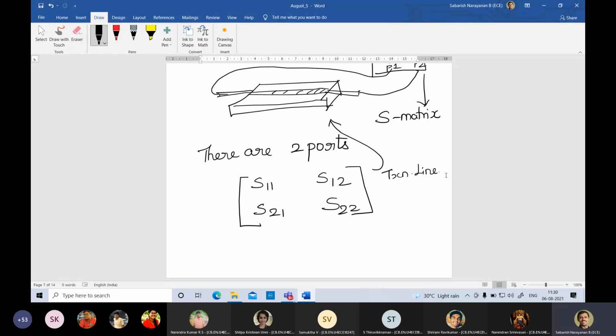Are you able to get the feel of this? How you should do it? Clear? Now, if you want to make a planar transmission line based filter, you can do that filter, go to a VNA, measure it, then that's it. It will give you the S matrix. Is this idea clear? So the flow should be very clear.